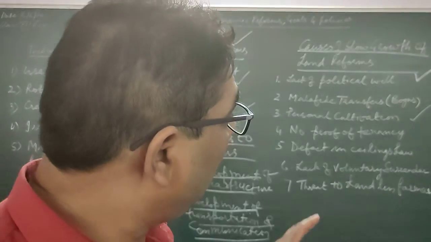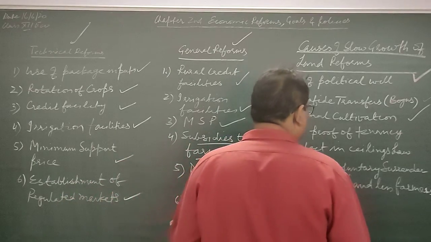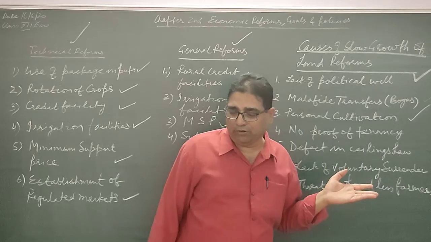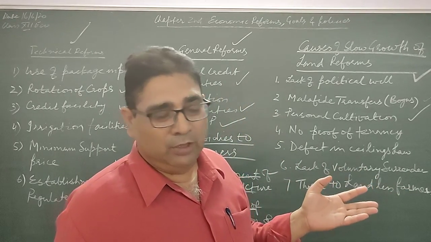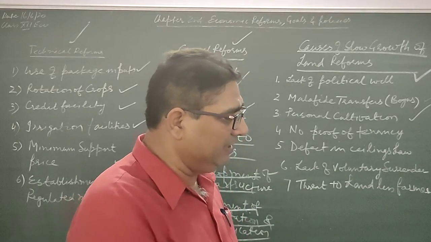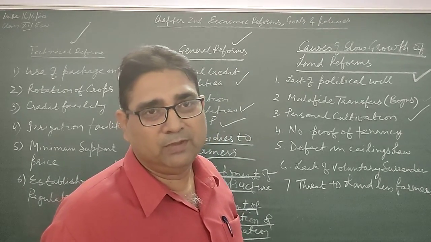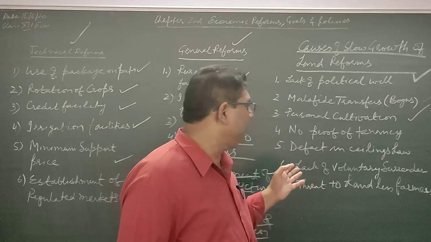The owner can stand there, only the workers can work. His hired employees can work. That is the only thing the law wants. So the definition of personal cultivation is not proper. This is the problem, my dear student. Why is it not proper?